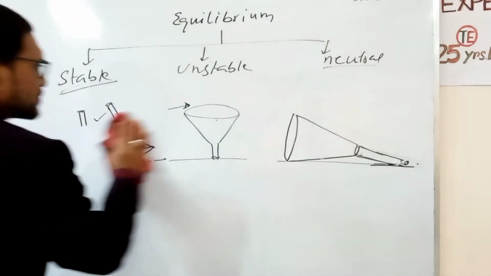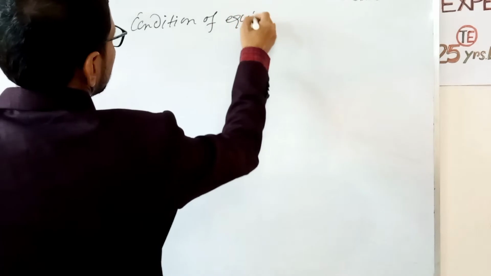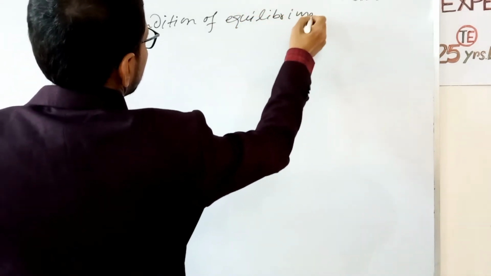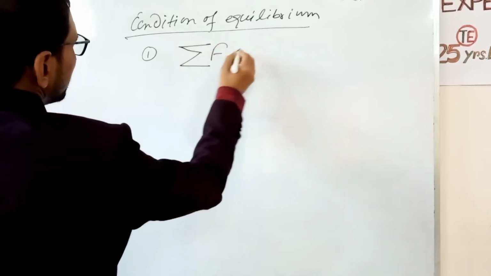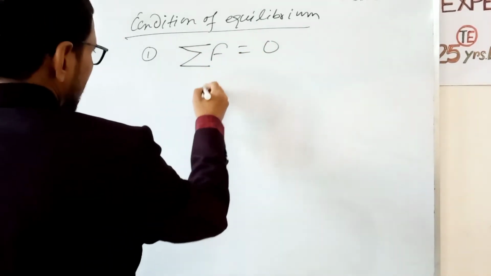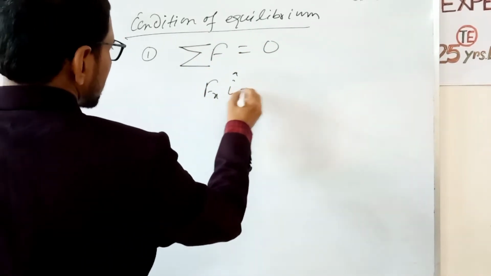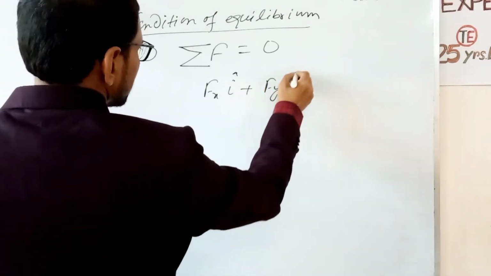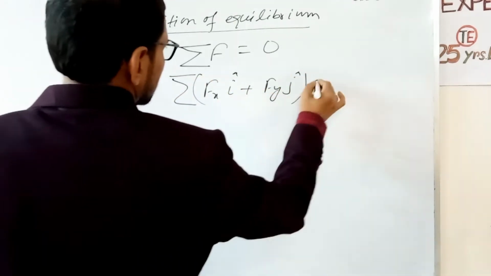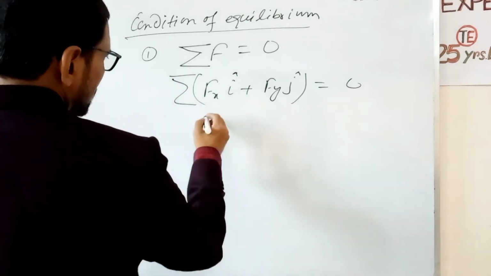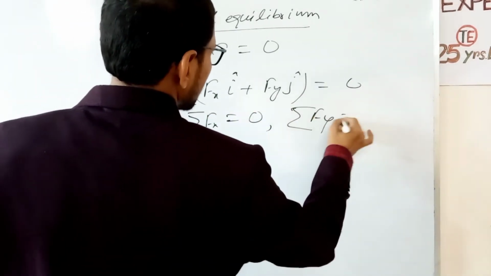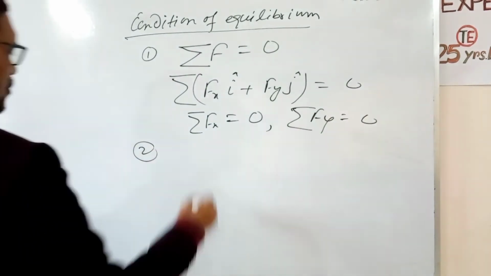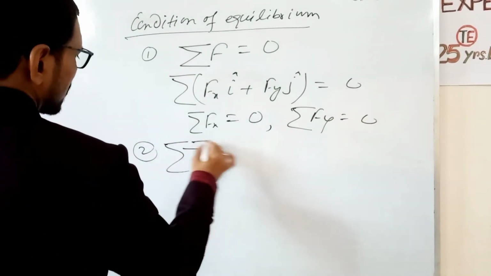So now, the first condition is summation of all force equal to 0. Summation of force, as we know, force equal to Fx i plus Fy j. That is, individually we get summation of Fx equal to 0 and summation of Fy equal to 0. And the second condition is summation of torque equal to 0.